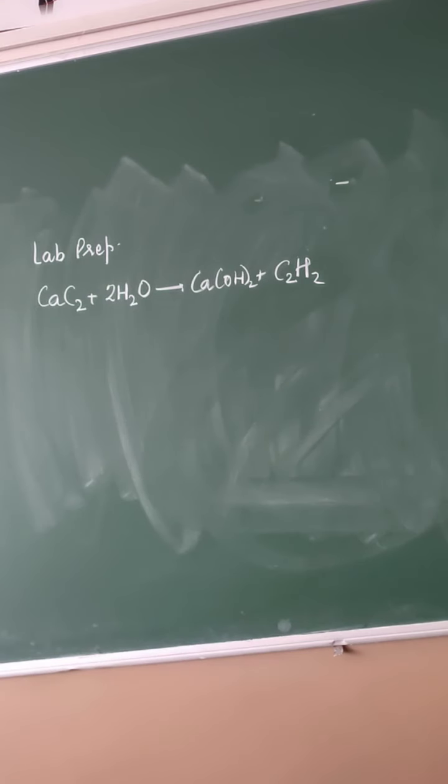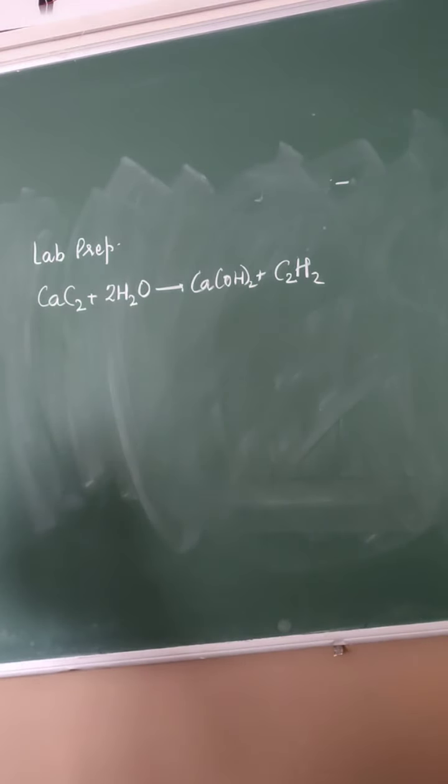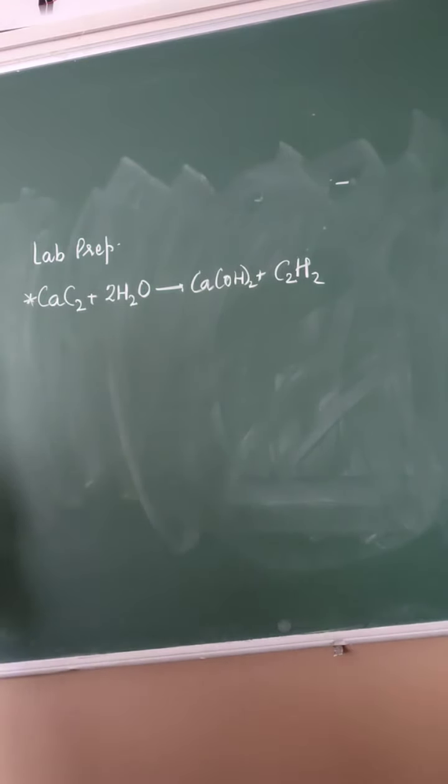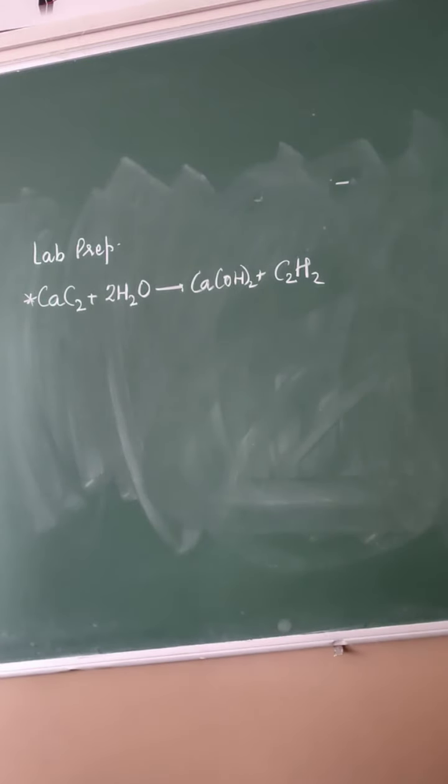Now, lab preparation of ethyne. How can ethyne be prepared? Ethyne can be prepared in a lab by taking calcium carbide and reacting it with water. What are they going to form? Calcium hydroxide and C2H2. This reaction you have to learn. Very important reaction. Calcium carbide reacts with water, forming calcium hydroxide and acetylene, or you can say ethyne, right?